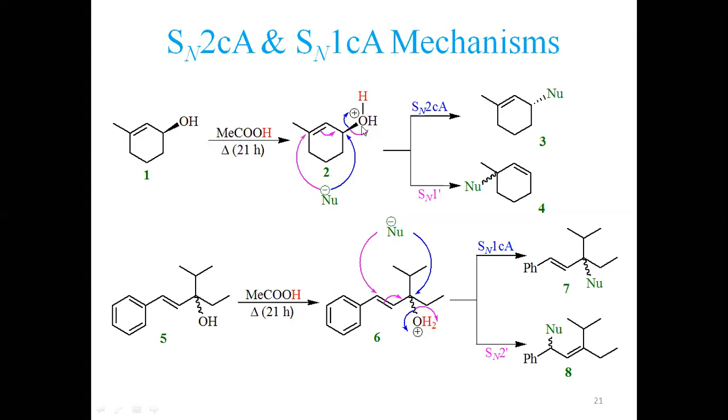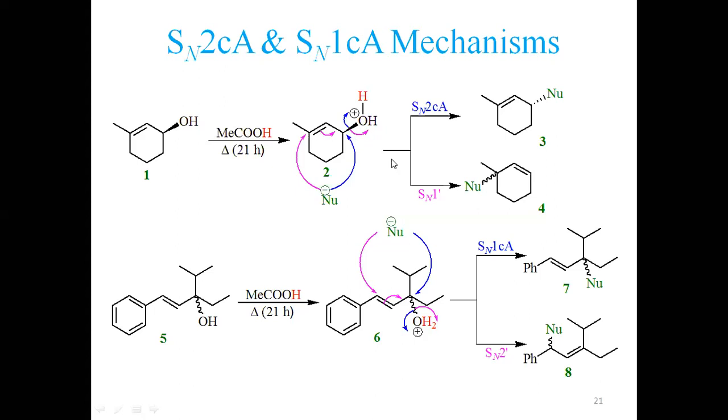I have presented them in two different presentations. Let's say we have structure number one. It is alcoholic, having an asymmetric center. If we react this with acetic acid, it has a proton which it can donate. So it produces an H positive ion and an acetate ion. This H positive ion is taken by this oxygen because it has two non-bonding electrons. So it donates this electron pair to this hydrogen. So it generates acetate ion and this oxygen gets protonated. Once it gets protonated, it becomes a good leaving group.